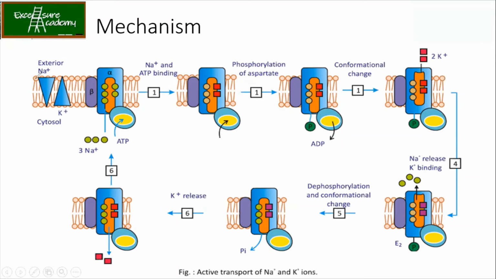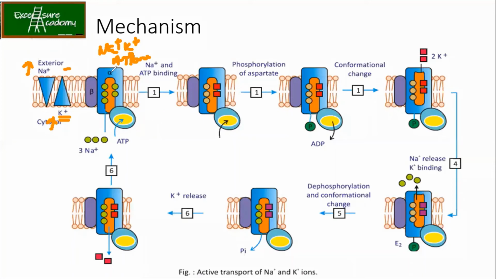Now you see that it is given that the exterior Na plus is high, and here the interior, that is intracellular, K plus is high. So this is how you represent. High K plus inside and low outside, and the opposite condition in the case of Na plus. So exterior, it is having high concentration of Na plus, and inside it is less. Now this is your Na plus, K plus, ATPase.